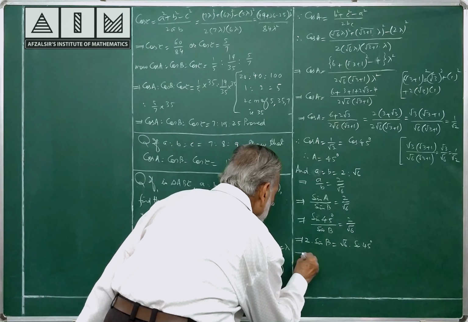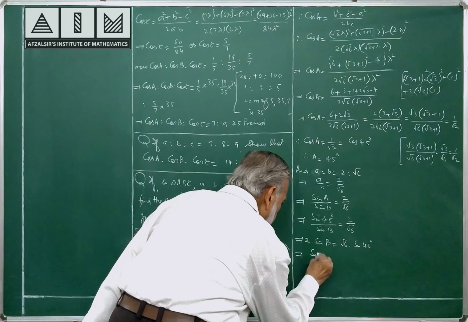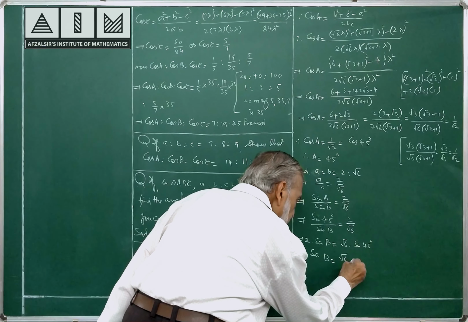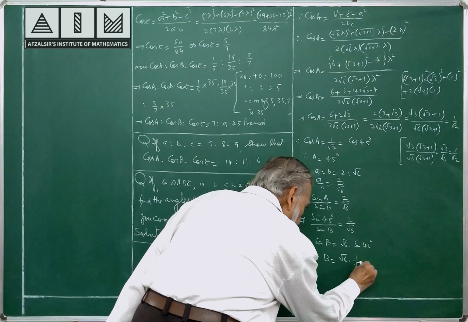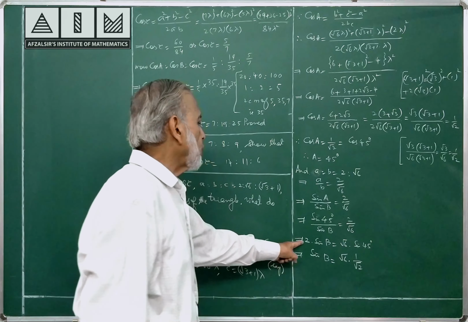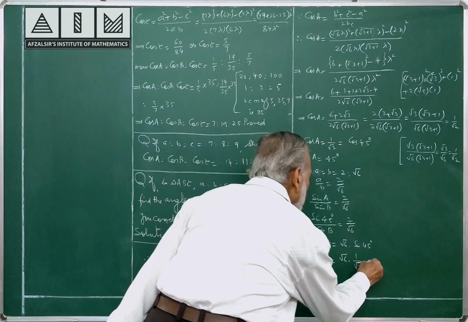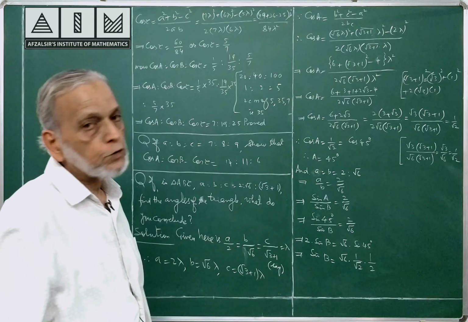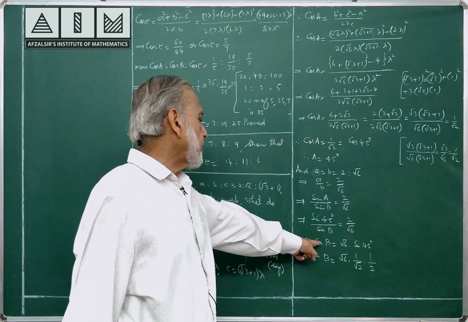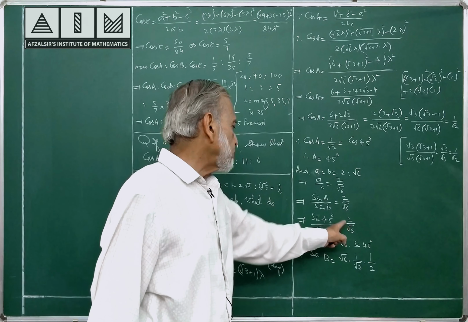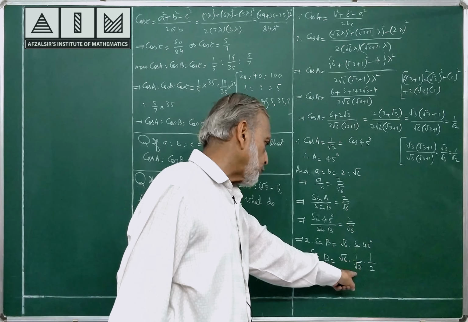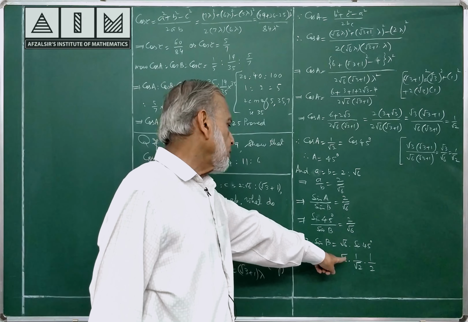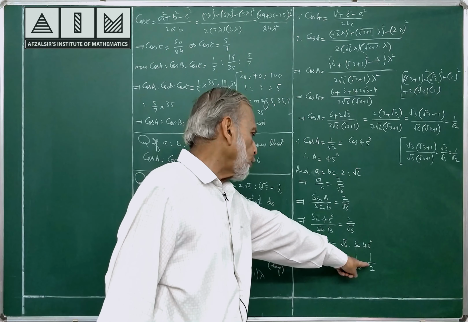This 2 also I am shifting here. See carefully. 2 sin B is equal to root 6 into sin 45, sin 45 is 1 by root 2. And this is now sin B is equal to root 6 into 1 by root 2 into 2.